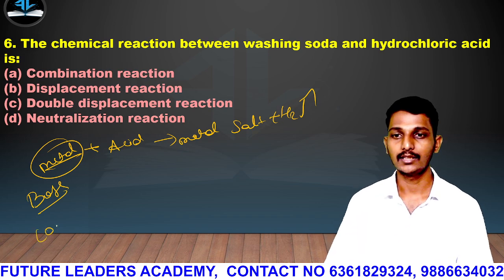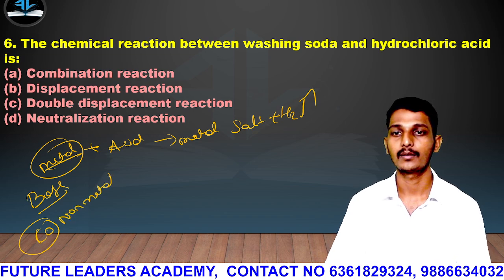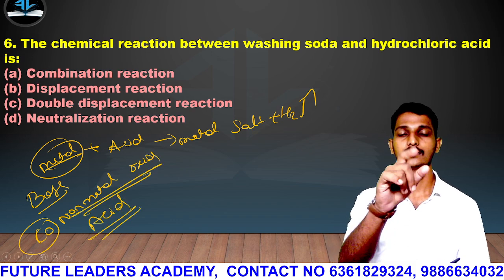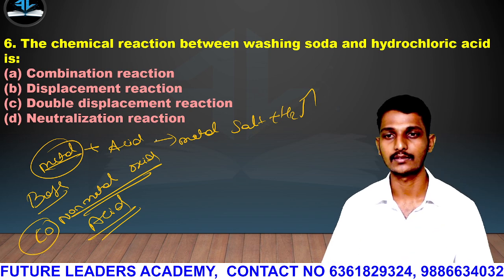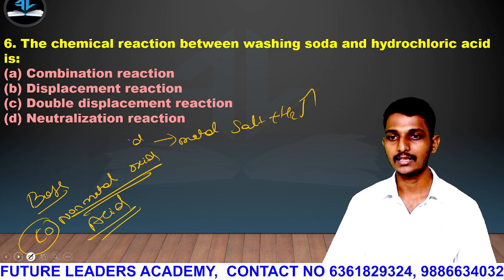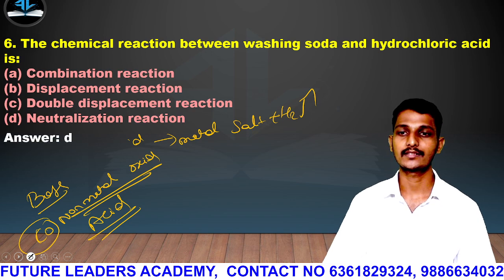But CO, carbon monoxide, is what? Non-metal oxide acts as an acid. So this is what we have to understand. Okay, clear? Then the answer will be D, neutralizing reaction.